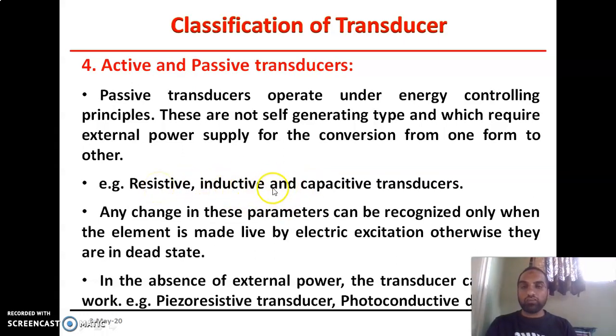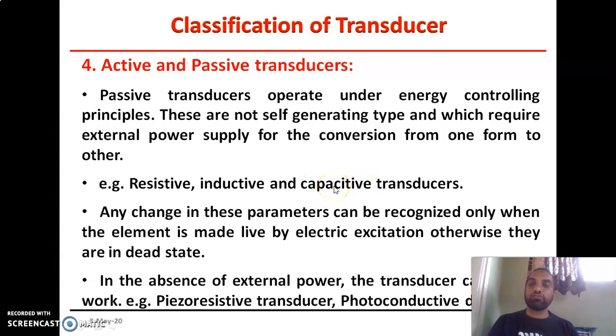But that change in resistance is not observed directly. So it should be connected in a Wheatstone bridge as one arm. In that Wheatstone bridge, we have to connect an external supply between two opposite diagonal points, and at the remaining two diagonal points we connect the galvanometer. If the Wheatstone bridge is not balanced, we get some deflection in the galvanometer connected in that bridge.